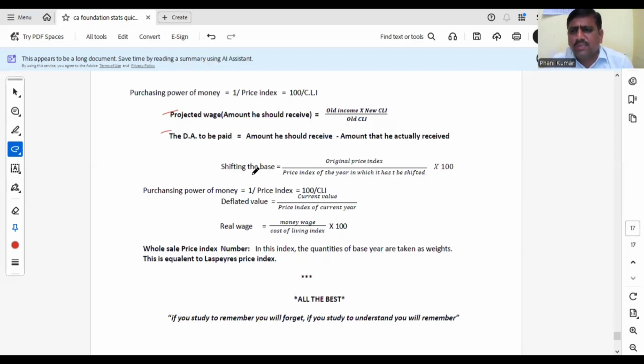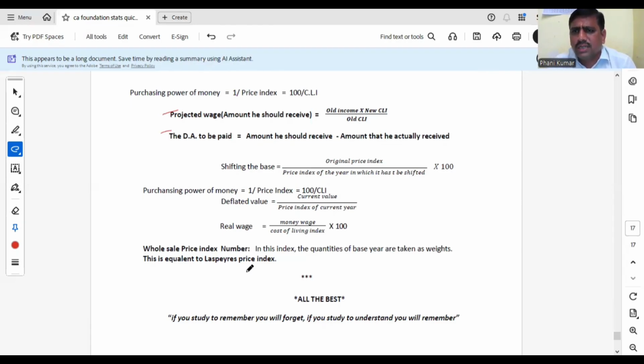Now, shifting the base. Base shifting means original price index by the price index of the year in which it has to be shifted into 100. This is the base shifting formula. Okay, deflated value is current value by price index of current year, and real wage means money wage by cost of living index into 100. Wholesale price index number means in this index number the quantities of base year are taken as weights. Okay, this is equivalent to last year's price index number. These are the important points in index numbers. Please concentrate. Index number is a very easy chapter if you know the formulas.